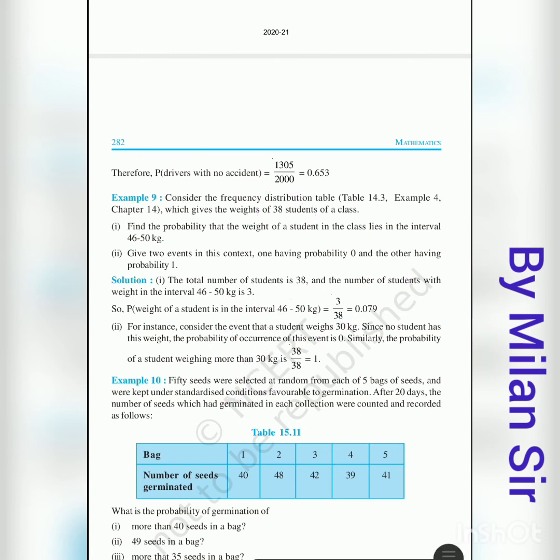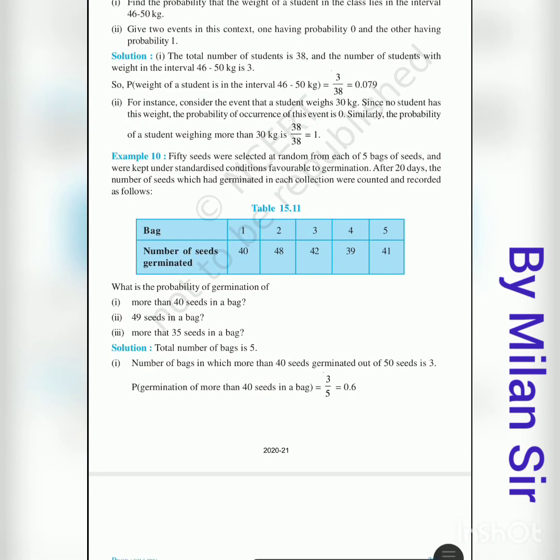So for probability 0, we take the event that a student has a weight of 30 kg, because no student has the weight 30 kg. So the number of students is 0, so probability is 0. And if you want probability 1, then just consider the event that a student has a weight more than 30 kg. All the students have a weight more than 30 kg. So favorable outcomes 38 and total outcomes 38. 38 by 38 is 1.